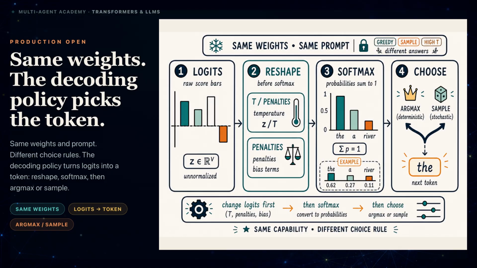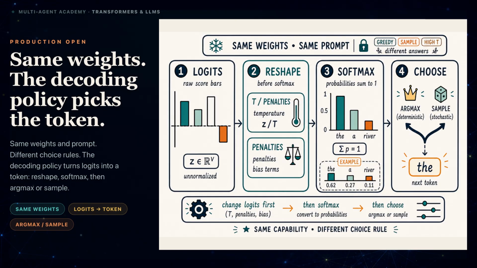Keep the model weights, prompt, and generated prefix fixed. The model produces one raw score for every token in its vocabulary. These scores are called logits. Logits are not probabilities. A decoding policy first applies any score controls, such as temperature or repetition penalties. Softmax then converts the resulting logits into a probability distribution whose values sum to 1.